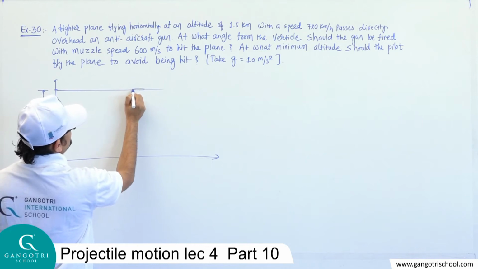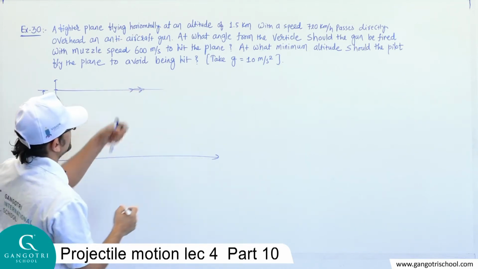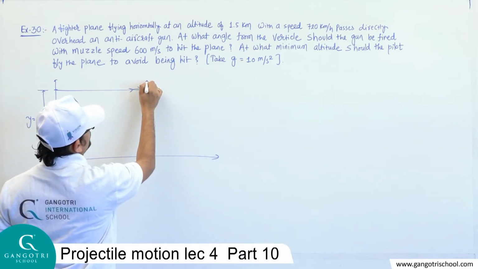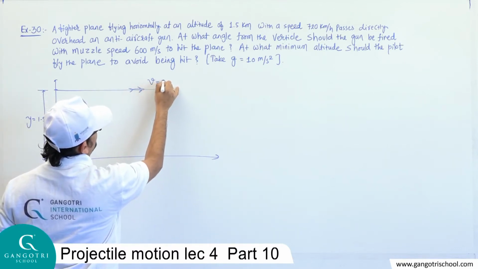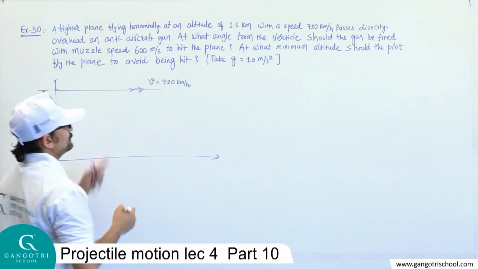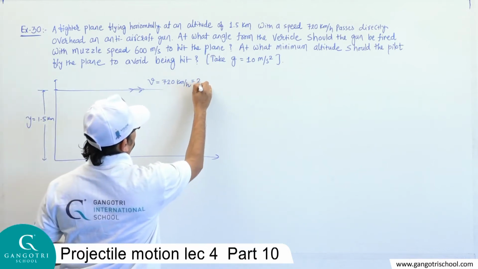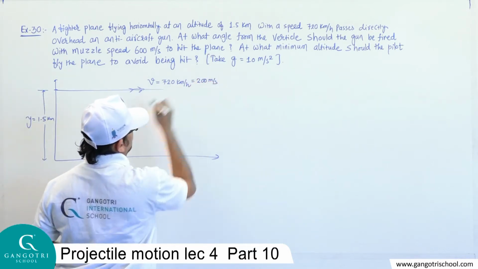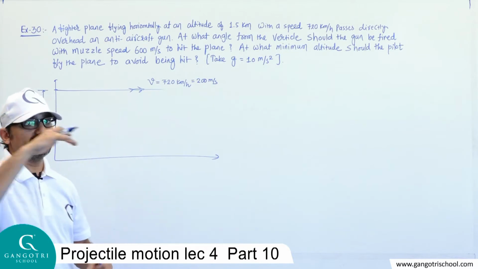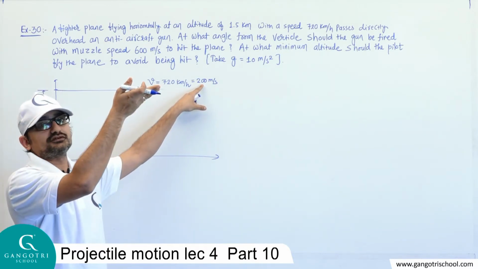Let's consider this is the fighter plane, and that fighter plane is moving horizontally with the velocity 720 kilometer per hour. If you convert this velocity into meter per second, then it will be 200 meter per second. So the fighter plane is moving with this speed 200 meter per second, and from the surface of earth at a height 1.5 kilometer.